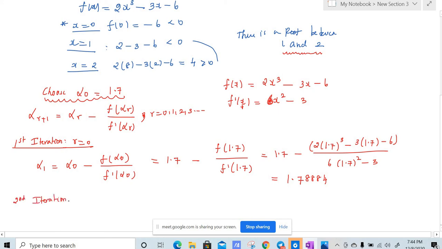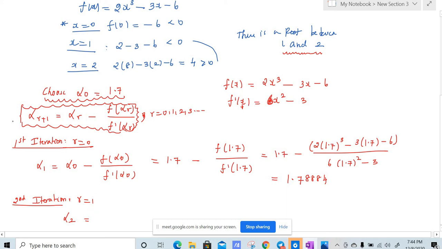For second iteration, we need to substitute r to be equal to 1, right? This is a very important formula here. In this formula, you substitute r equal to 0 for first iteration. If you put r equal to 0, we need the alpha naught value. Alpha naught, you can take any value between 1 and 2. I have taken alpha naught to be equal to 1.7. Now r is equal to 1. So if r is equal to 1, this will be alpha 2, right? This will be 1 plus 1.